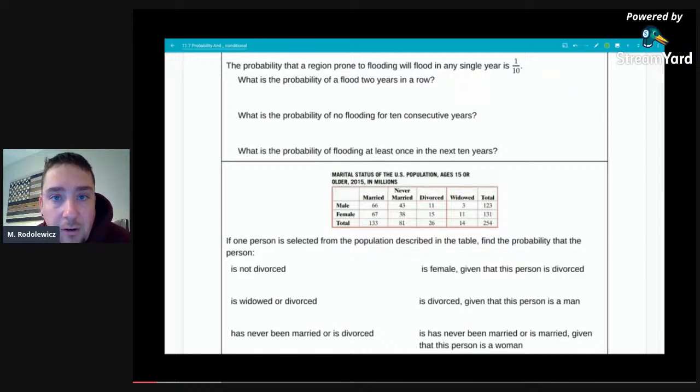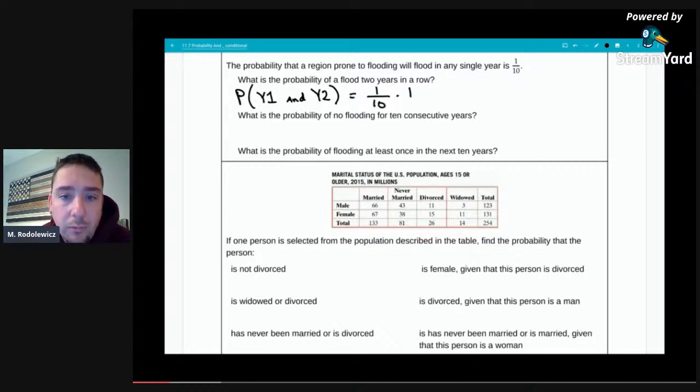And from earlier in this section, the probability of independent events, the probability of a flood in year 1 and in year 2, is found by multiplying. So 1/10 times 1/10 becomes 1/100th.